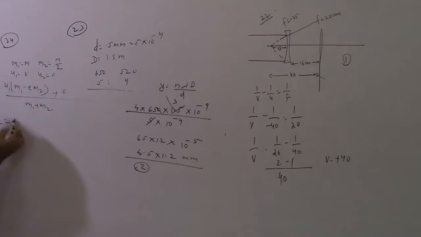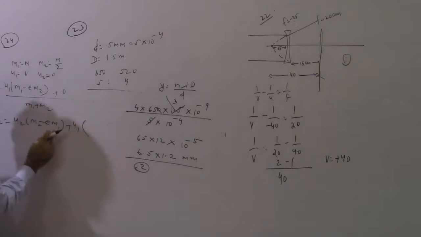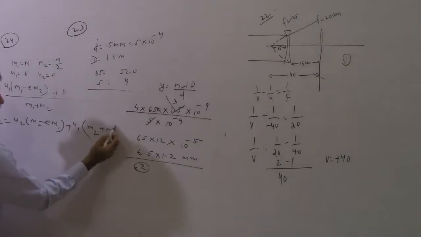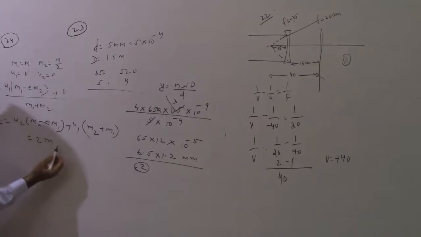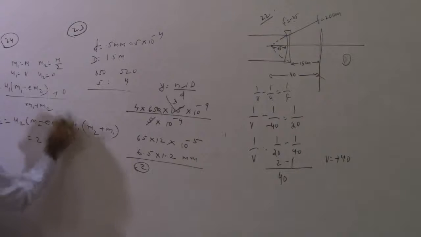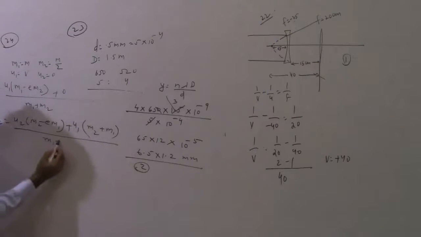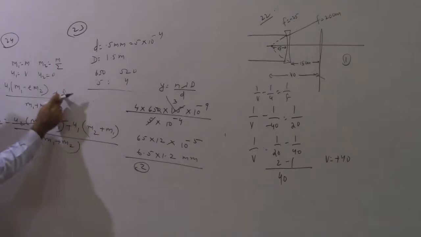V2 is equal to u2 m2 minus e m1 plus the next term will be u1, and then you will get m2 plus e m1 in case e is 1. So m2 plus m1, both are m, so this will become 2 times of m into, no, these are different, they are m by 2 and m, so let us not hurry up because it will spoil everything. m1 plus m2, m1 plus m2. Alright, u2 is 0, forget about this.